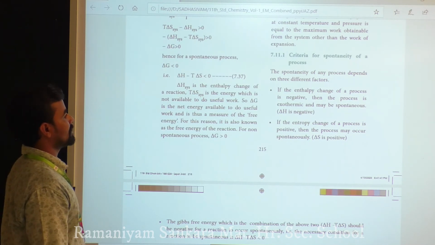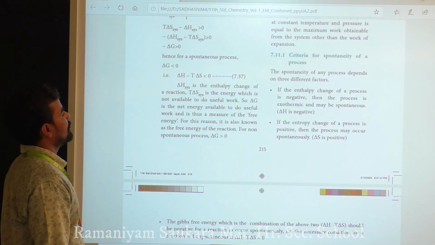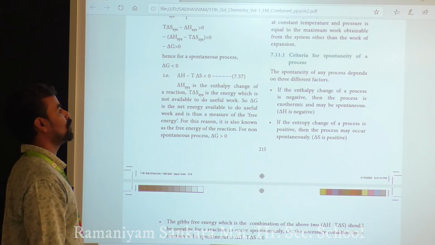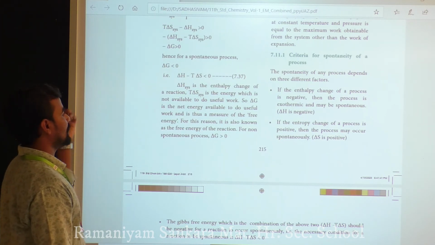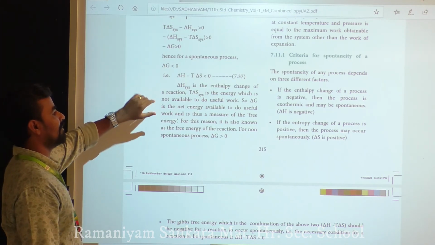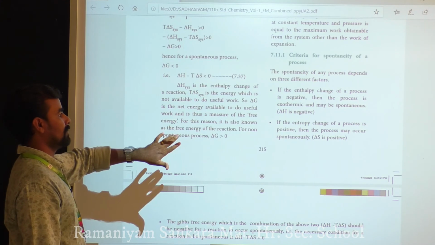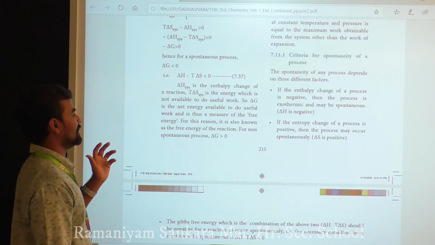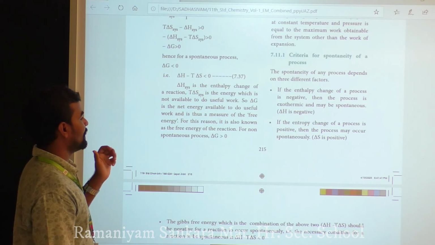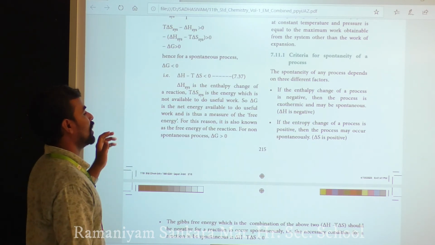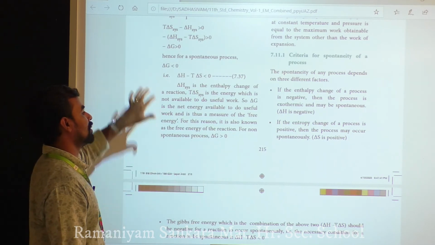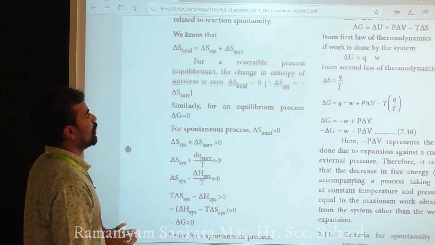Delta H is the enthalpy change of the reaction. T delta S system is the energy which is not available to do useful work. So delta G is the net change available to do useful work, a measure of free energy. This is known as the free energy of the reaction. For a non-spontaneous process, delta G is greater than 0.